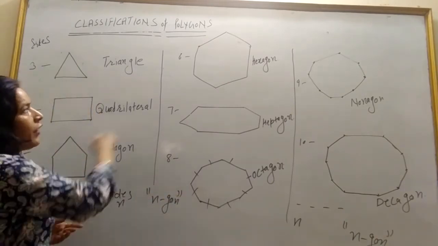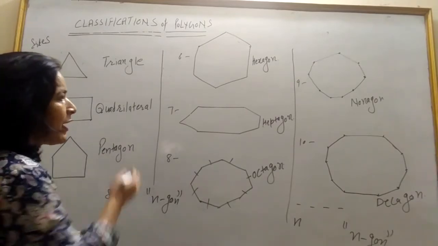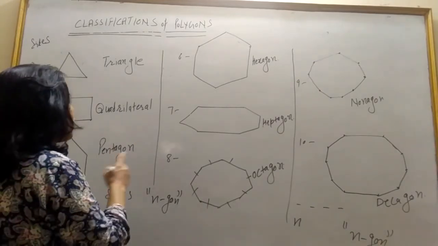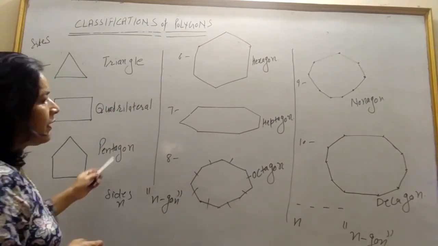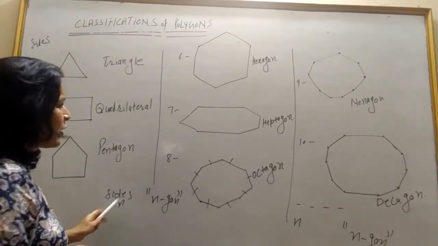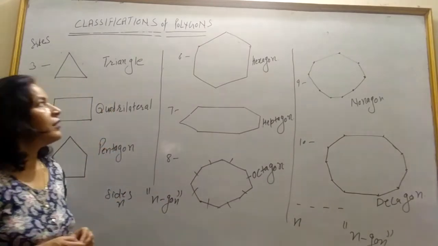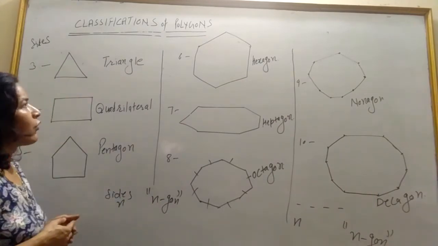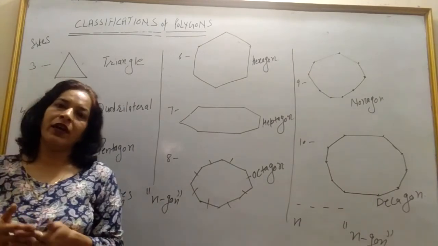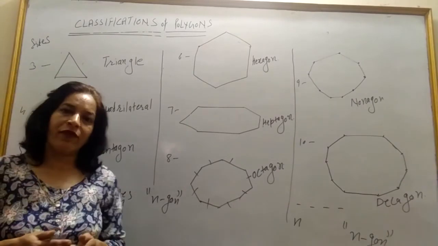Clear? So all these are polygon and they are classified, they are named according to number of sides or number of vertices they have. If you have n sides, then you can call that n-gon. Clear? So next video we will learn regular and irregular polygon and diagonals of polygons.